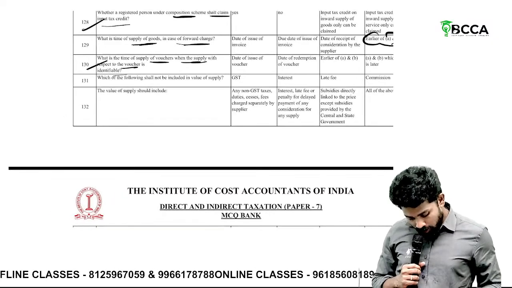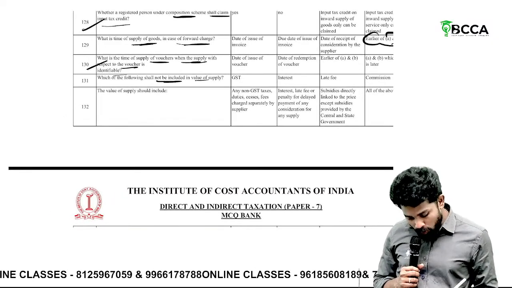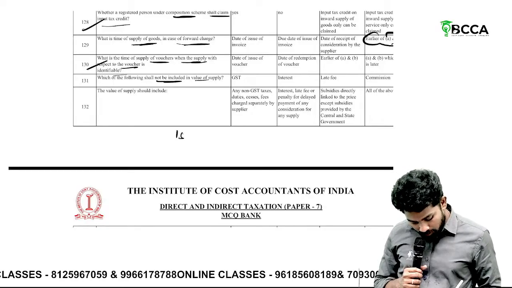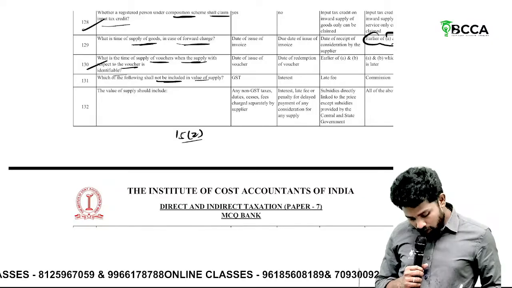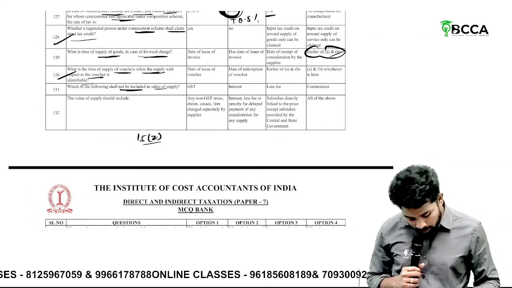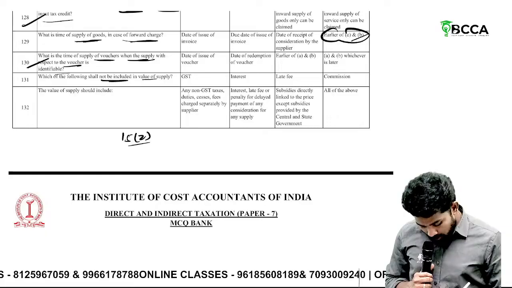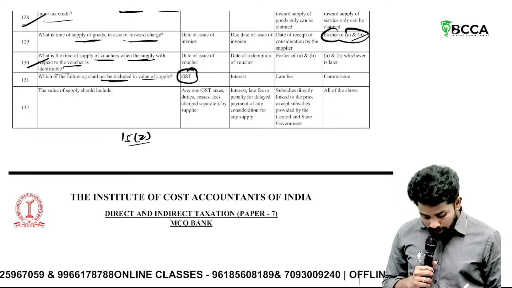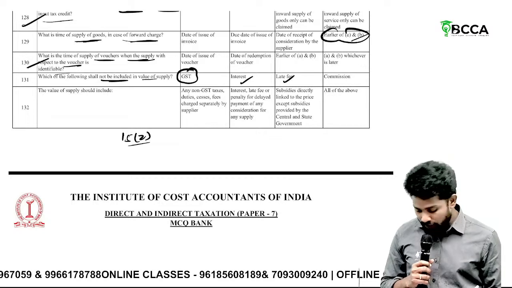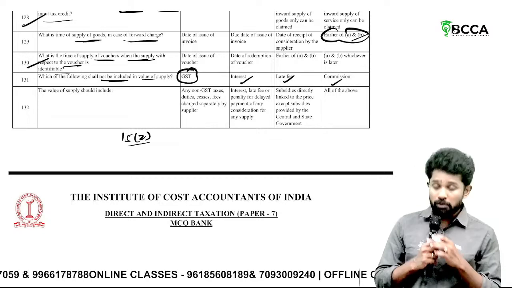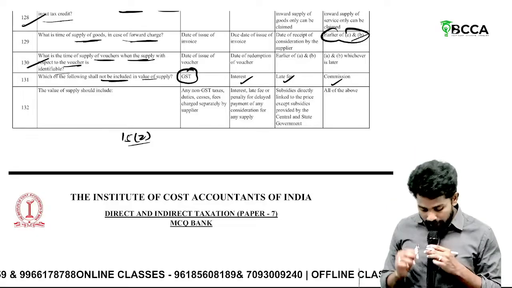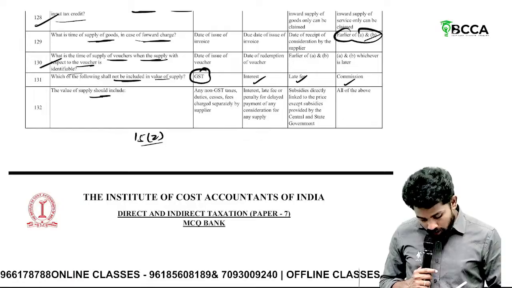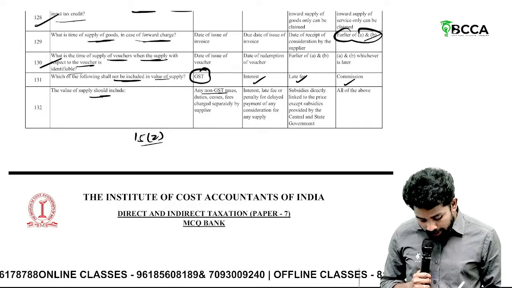Then, which of the following shall not be included in value of supply? As per Section 15 subsection 2, what all has to be includable in value of supply? Interest shall not be, sir. This GST shall not be included. Interest should be included. Late fee should be included. Commission shall also be included. GST alone shall not be included. The value of supply shall include all the taxes except GST.